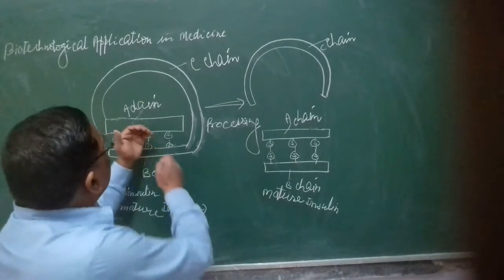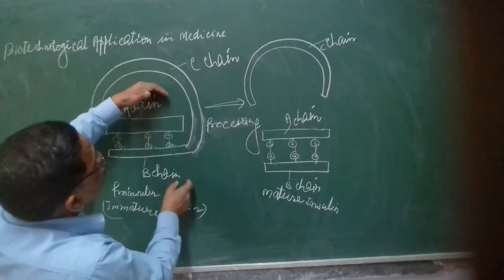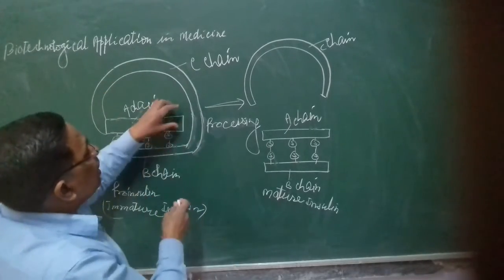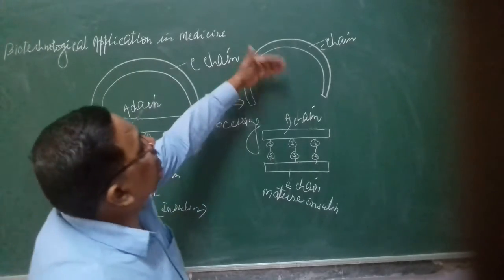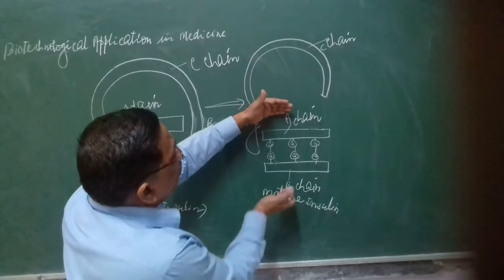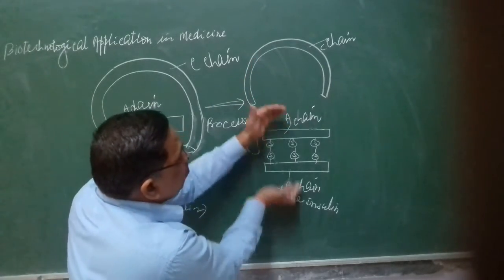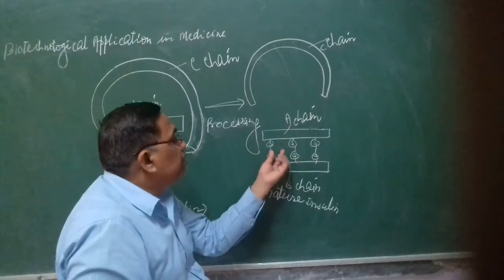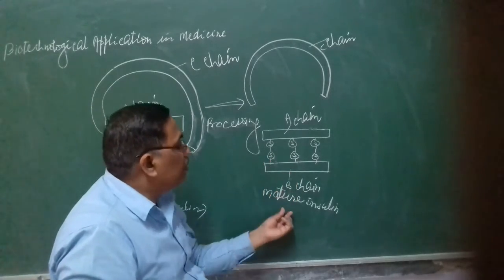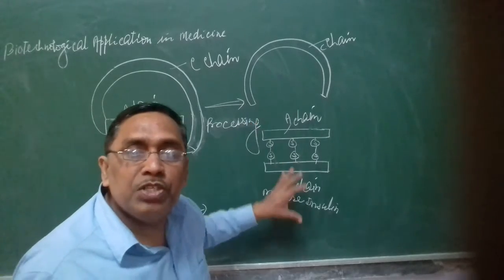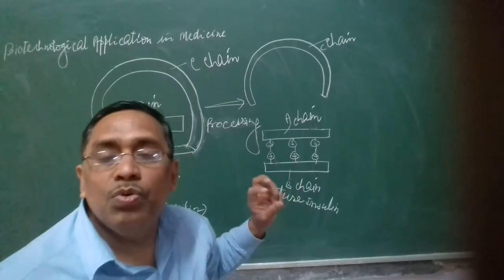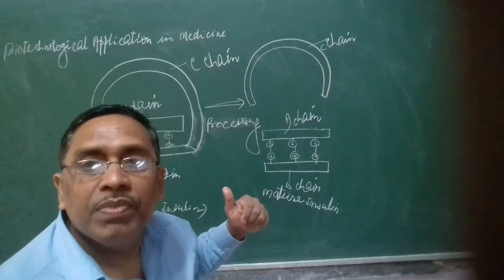In the beta cell, pro-insulin undergoes processing and the C chain is removed. Then only the A chain and B chain are present. They bind together by a disulfide bond, and this is called mature insulin, which converts glucose into glycogen.